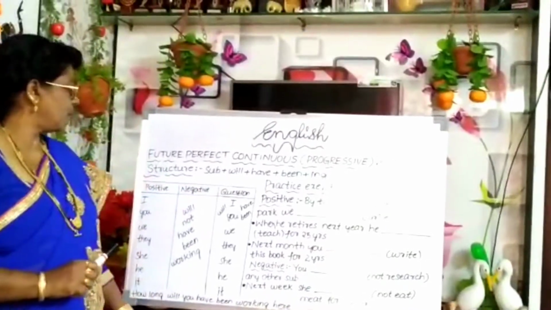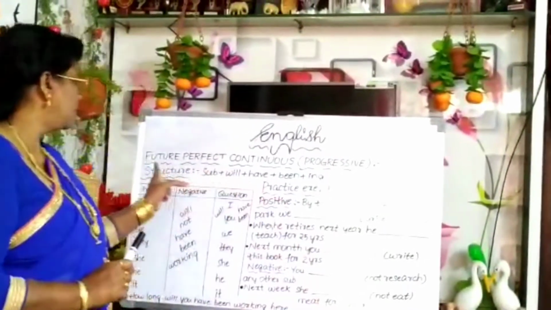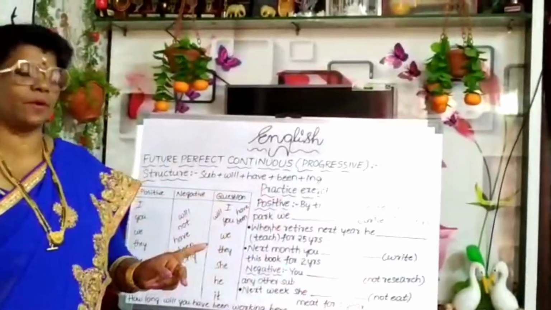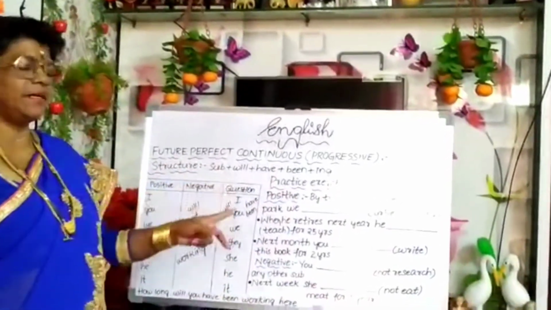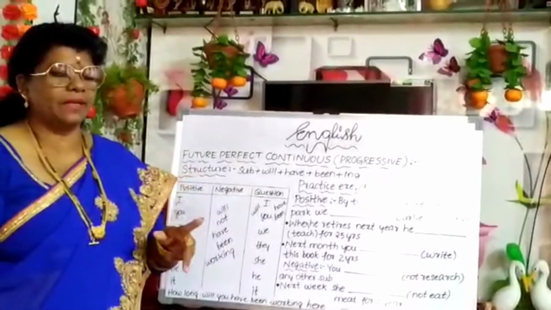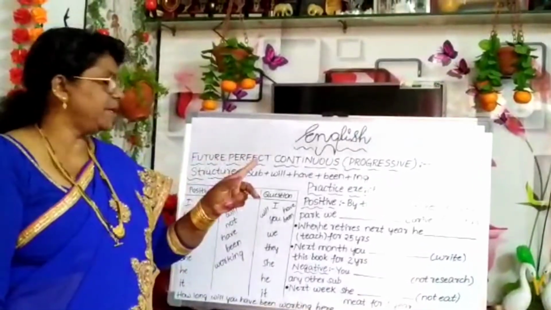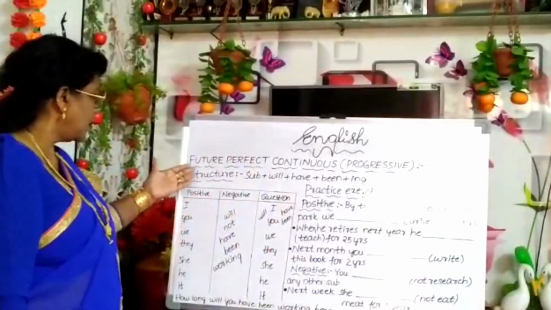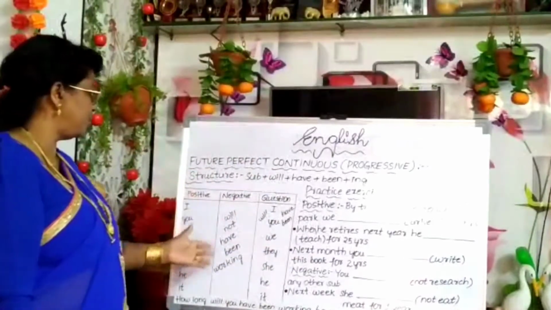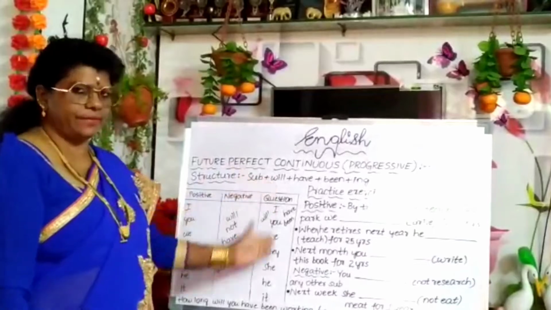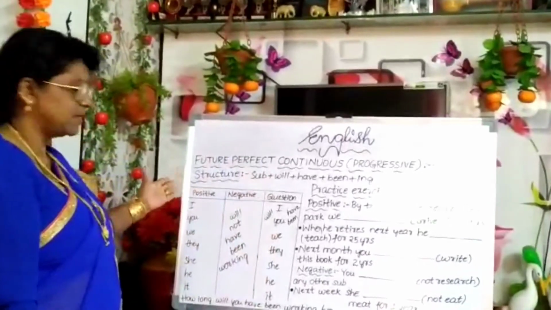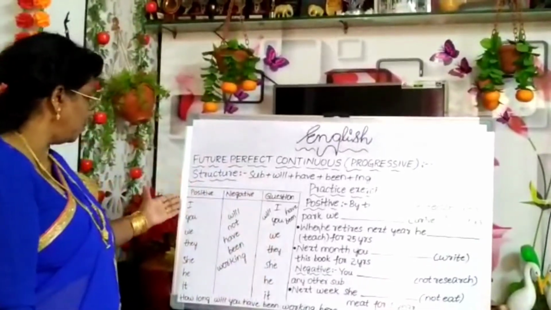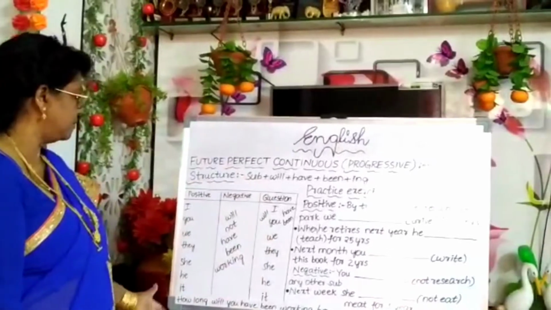So, the structure of future perfect continuous or progressive: subject plus will plus have plus been plus ing form. That is the structure. So, how can it be in positive, negative and questions? Positive: subject as it is, subjects I, you, we, they, she, he, it.